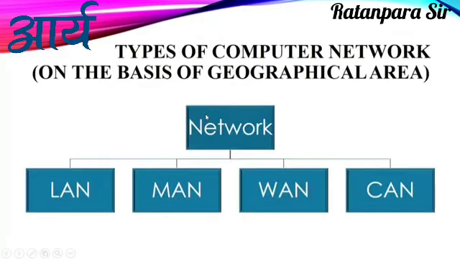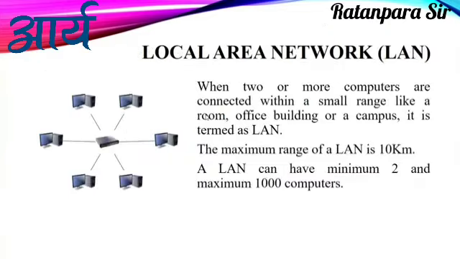Now next we will discuss the types of computer networks. On the basis of geographical area, there are 4 types of networks that we have. These 4 categories are LAN, MAN, WAN and CAN. One by one we have to discuss all these 4. We will start with the LAN first.